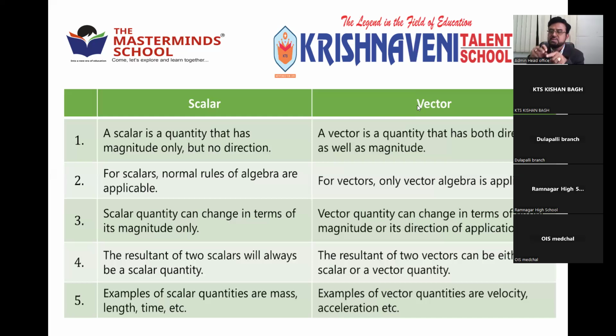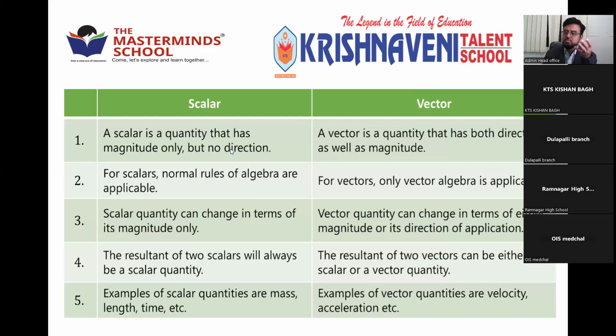Both magnitude and direction, vectors. Based on that, I explained the difference between scalar and vector in table form, right? A scalar is a quantity which has only magnitude but no direction. A vector is a quantity which has both direction and magnitude.